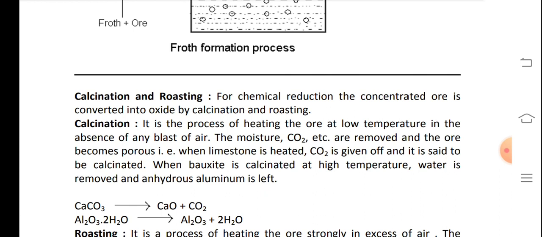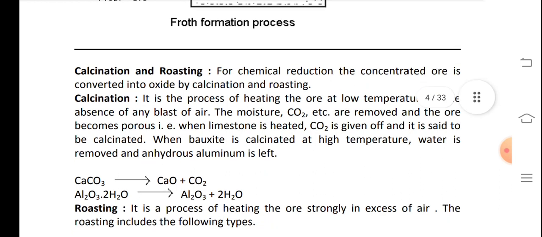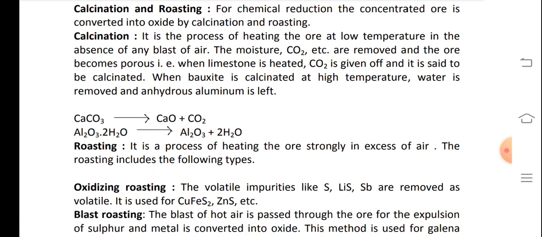That is, when limestone is heated, CO2 is given off and it is said to be calcinated. When bauxite is calcinated at high temperature, water is removed and anhydrous aluminium oxide is left. CaCO3 when heated gives calcium oxide plus CO2. Al2O3.2H2O gives Al2O3 plus 2H2O.